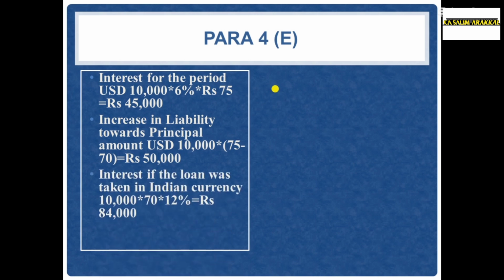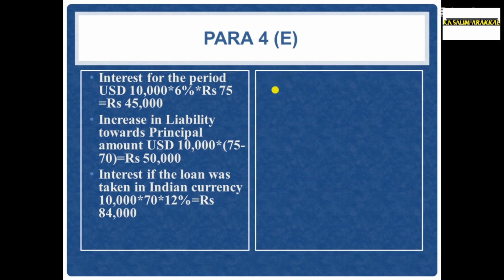If you had taken that loan from India, our interest will be 10,000 into 70. That was the rate on 1st April. We availed loan 10,000 into 70 into 12% interest, that is the Indian rate. 84,000 will be the interest. But for us, the interest is 45,000 because we availed loan from a foreign country. There is a difference of interest.